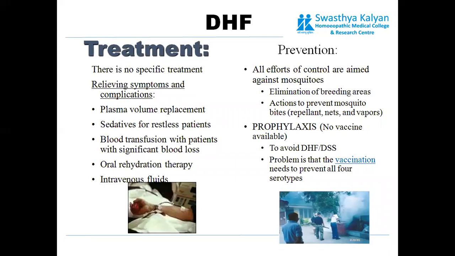If the patient gets restless due to pain, then sedatives may be administered along with painkillers. As there is hemorrhage associated, blood transfusion is always kept as an option. Oral rehydration and intravenous fluid to replace the fluid is done.